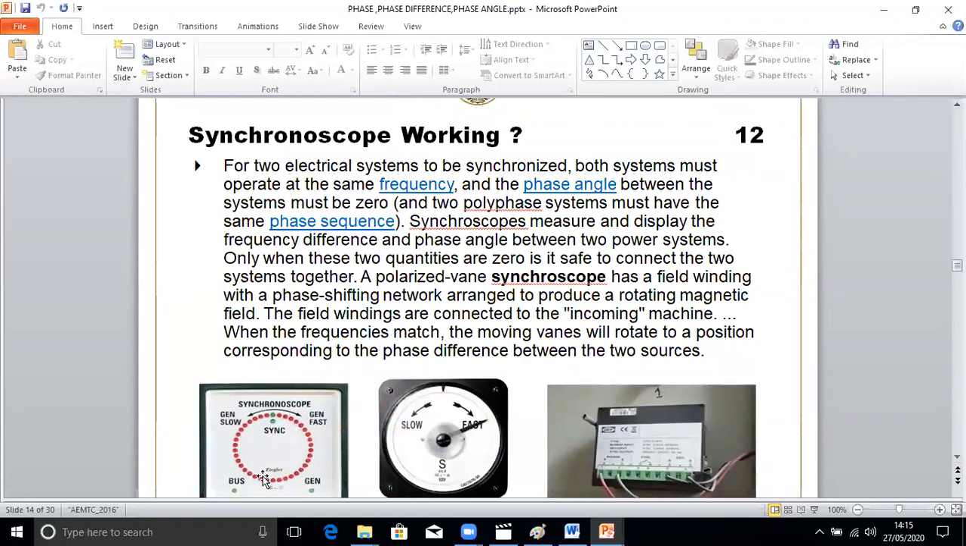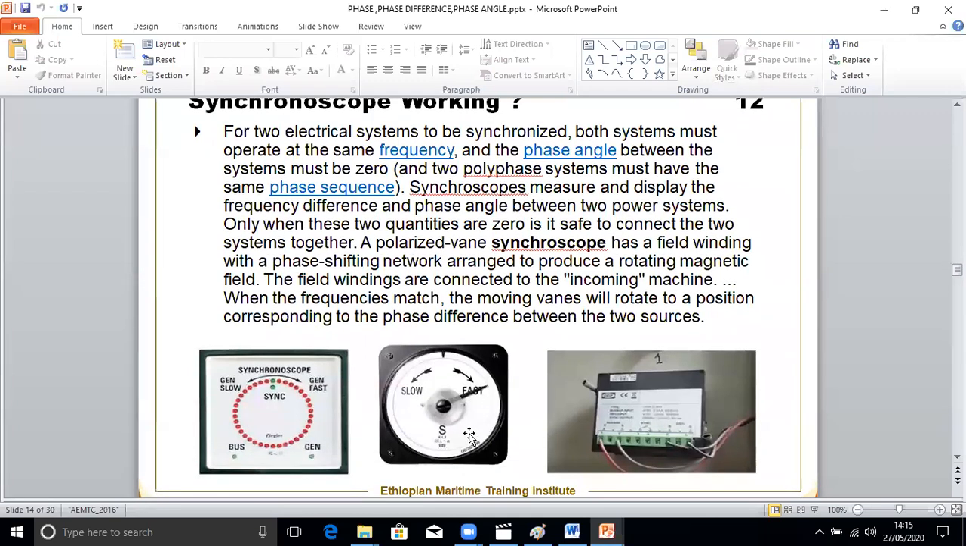We have different types of synchronoscope. On some ships you'll find the electronic type, some are like this, and some are very old types. Whenever it gets synchronized, two parameters are to be checked: the frequency and the phase angle. If the frequency of the incoming machine is more, the pointer rotates in the clockwise direction. If it is slow, it will rotate the other way. When you almost come to this position, the phase angle must be 0. That indicates the sync position, the correct position to synchronize. When both green lights are on, it's the correct position.